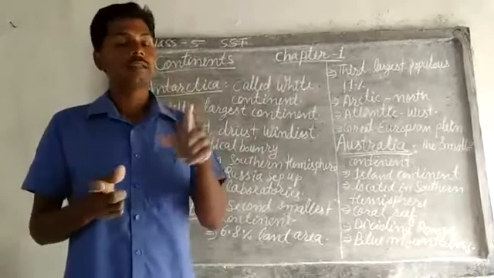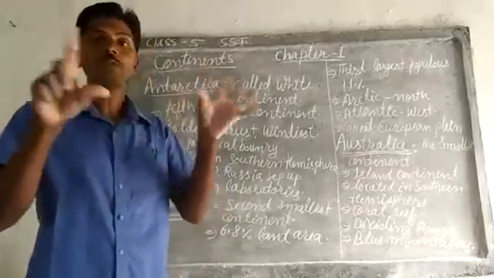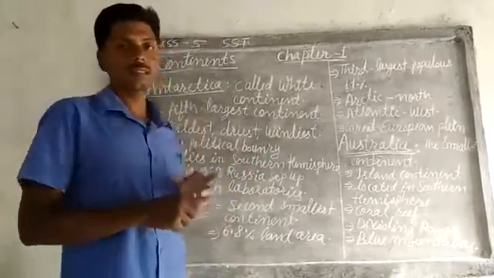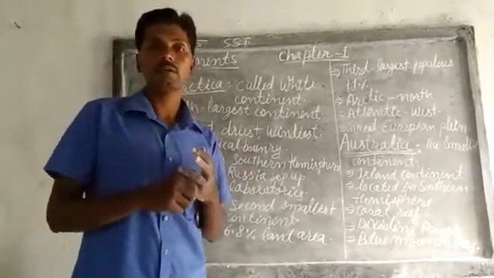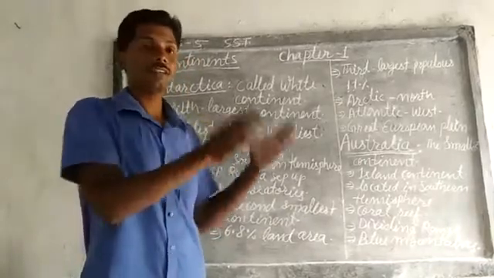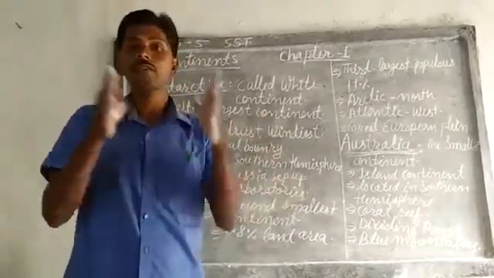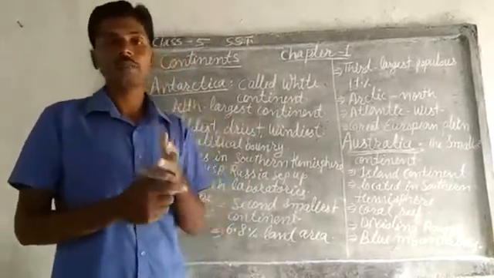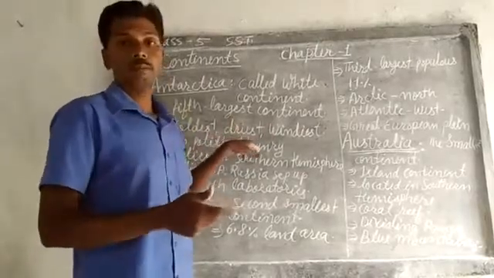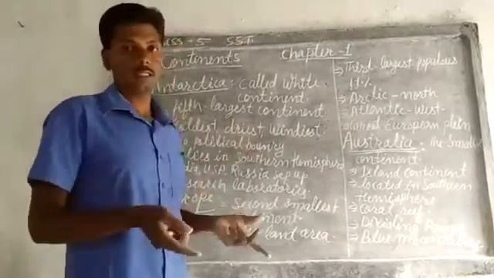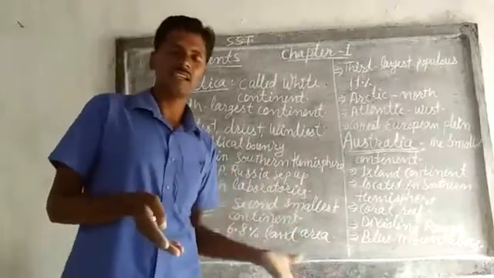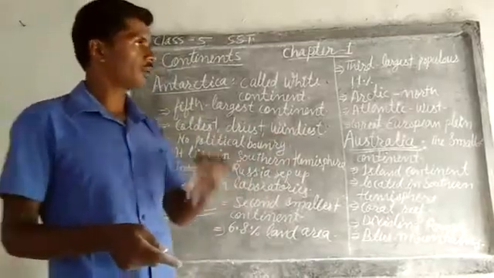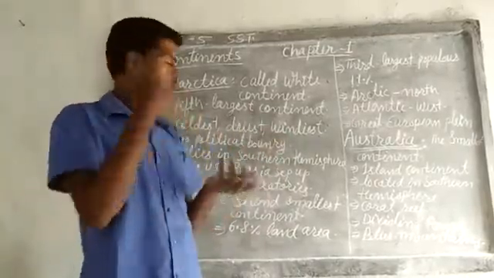But in this continent, there are no political boundaries. Like you see in our Asia, different countries are there. In different countries, different states are there, different districts are there. But in Antarctica there are no political boundaries, no different states, no different districts. So it is fully one country, one continent.